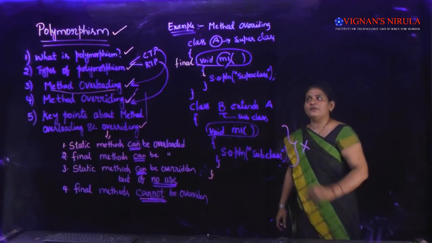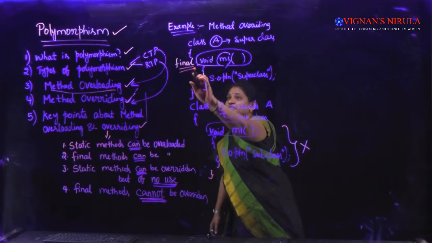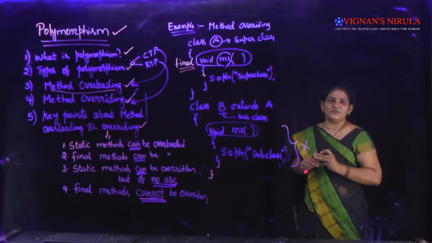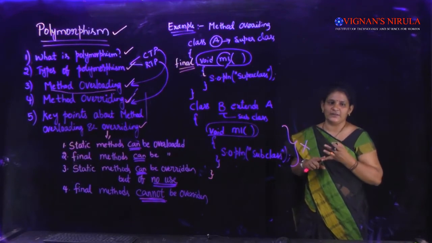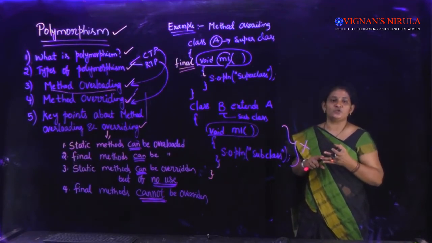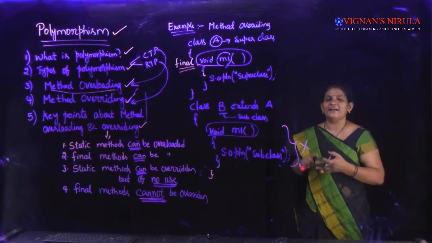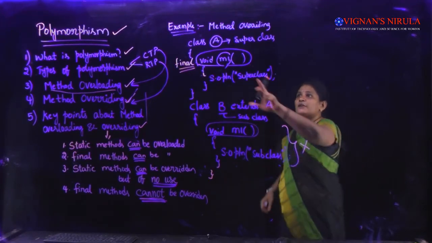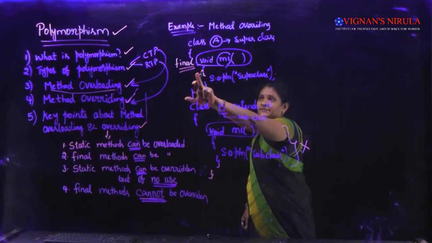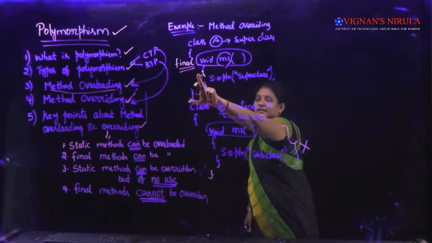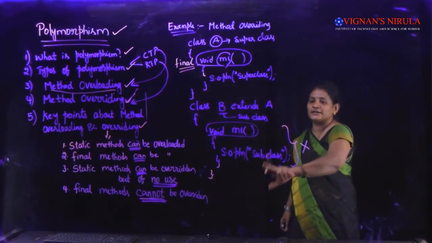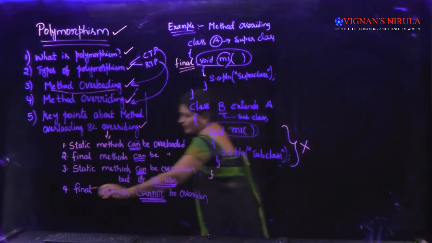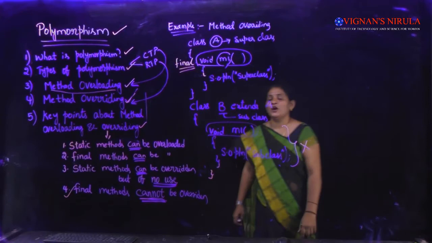That is one of the usages of the final keyword. We have seen this when I discussed the final keyword. What are the 3 major uses of the final keyword? One, to declare constants. Another one is to stop method overriding. The third one is to stop inheriting a class by another class. So if you make a method final, then that method cannot be overridden in a subclass. You have to remember that point. That is the last point: final methods cannot be overridden.